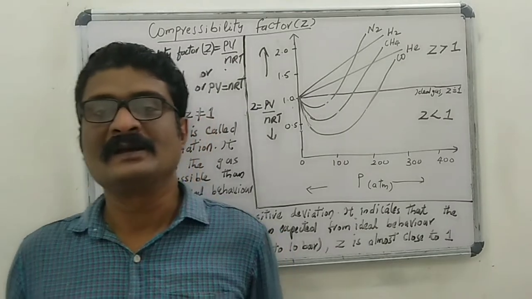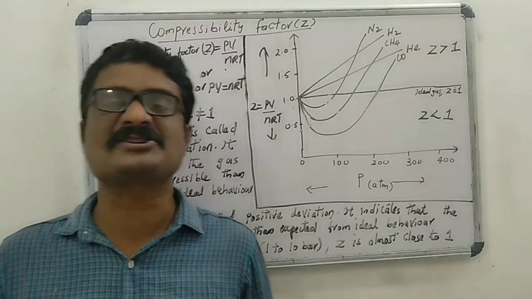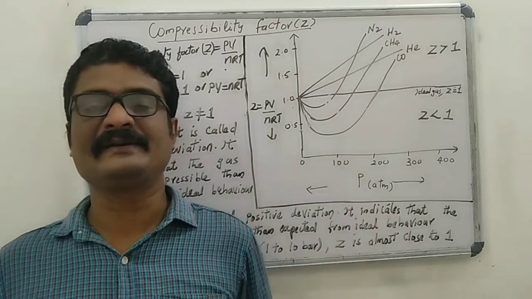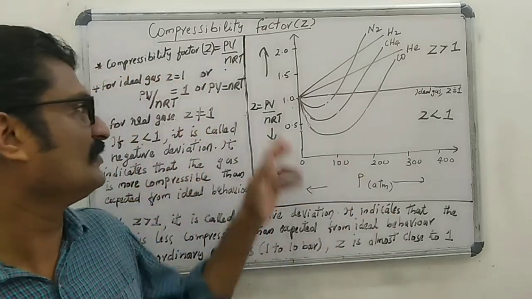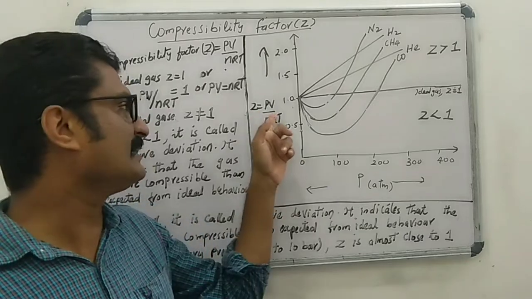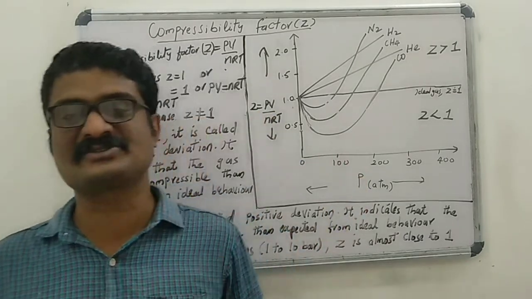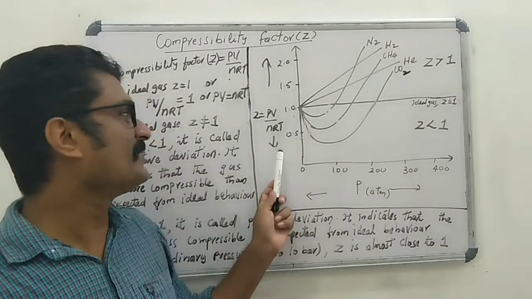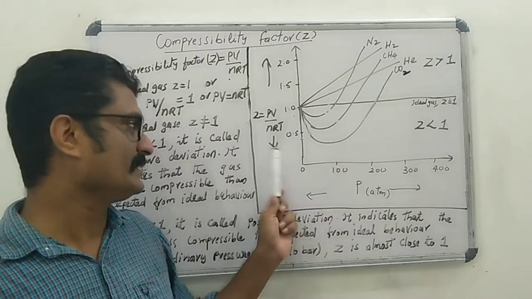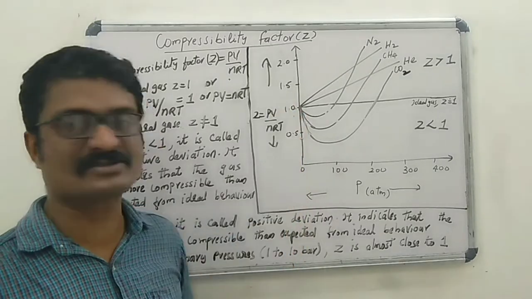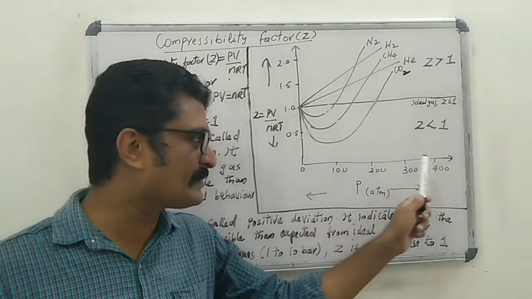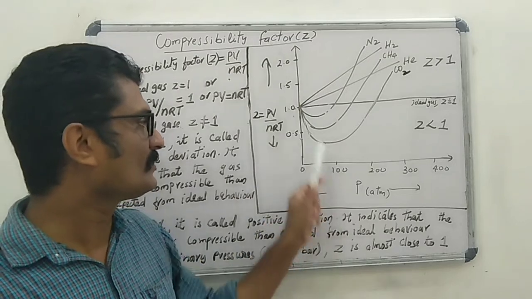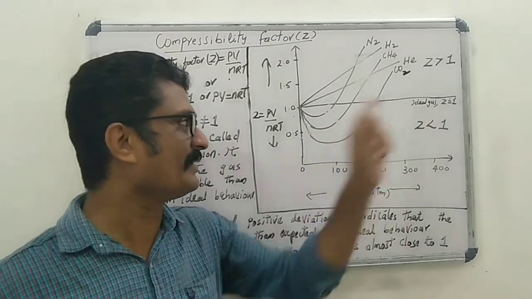The extent of deviation of real gases can be studied by plotting a graph between compressibility factor and pressure. The compressibility factor values of different gases are plotted along the y-axis, and the corresponding pressures are plotted along the x-axis. We know that for ideal gas, the value of Z is always 1.